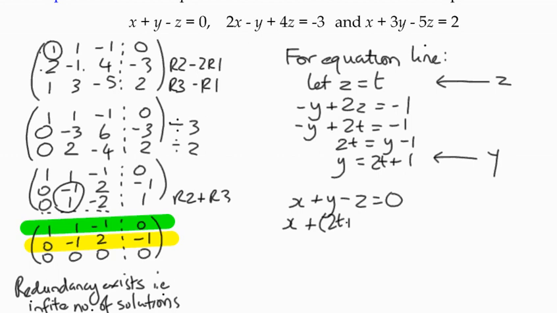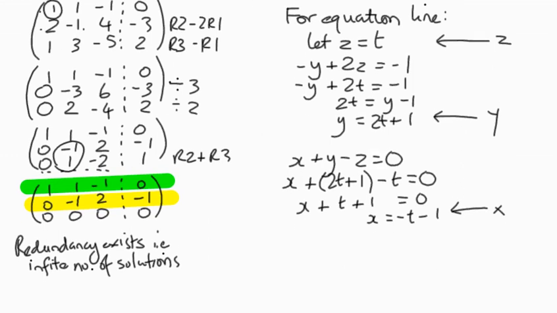Substitute in: x plus 2t plus 1 minus t for z, equals 0. Tidy that up, and therefore x is negative t minus 1. So that's our x equation for the equation of the line. So that's me got my 3 different equations.